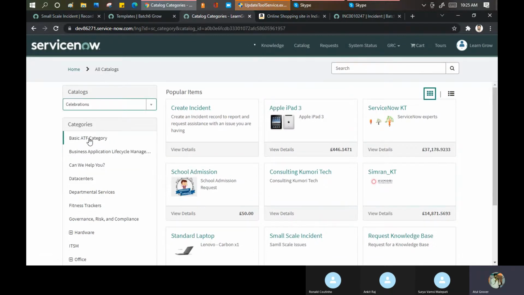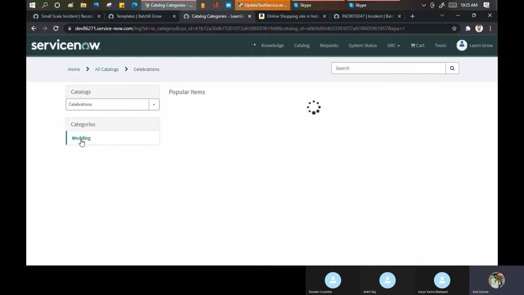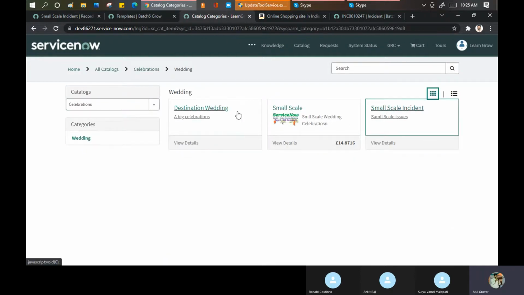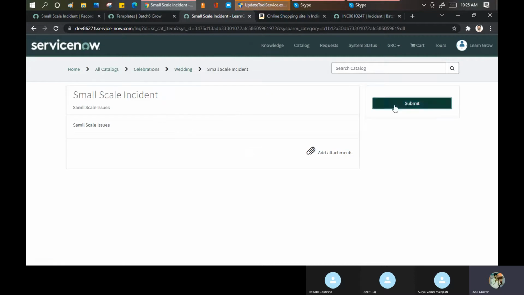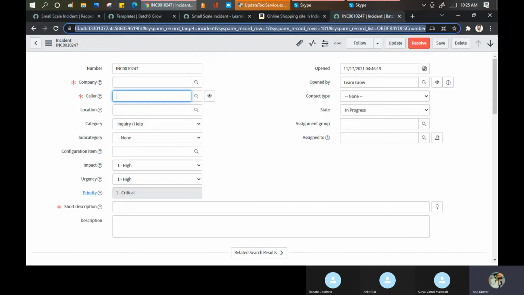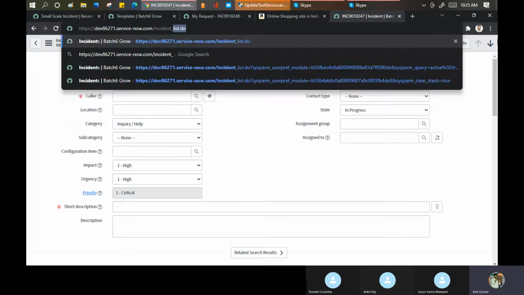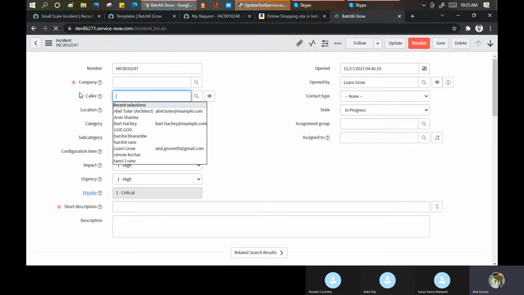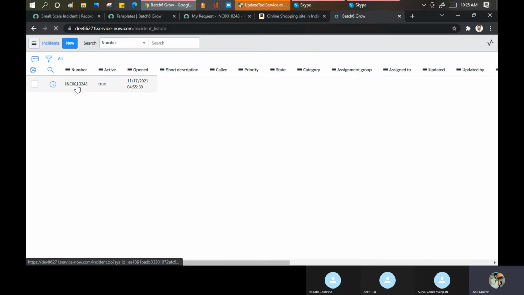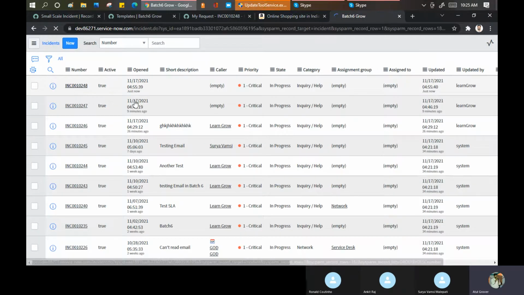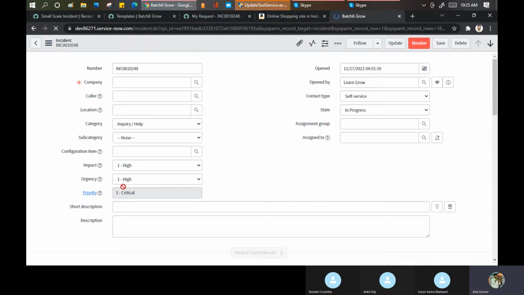Celebration, then I go to the wedding, small scale, submit. It is still showing the 1. See, these values are coming. These are not changing. It means there's still some scripting running in the background, which is picking it up as a 111. But these things have been set.